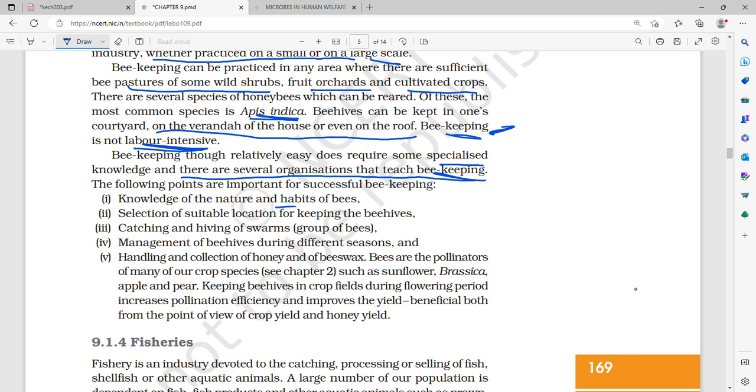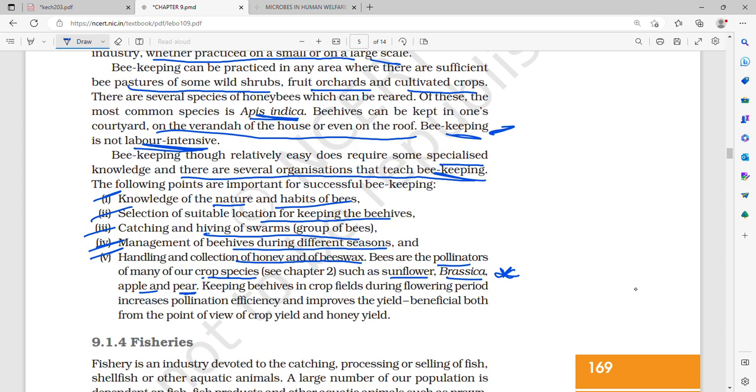That is knowledge and nature of the habits of honeybees, then selection of suitable location for the keeping of beehives, then catching and hiving of swarms or groups of bees, and management of beehives during different seasons, and handling the collection of honey and beeswax. Bees are pollinators of many of our crop species such as sunflower, brassica, apple and pear.